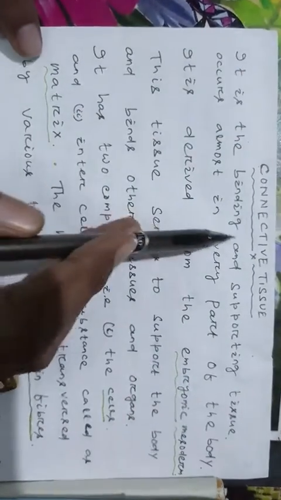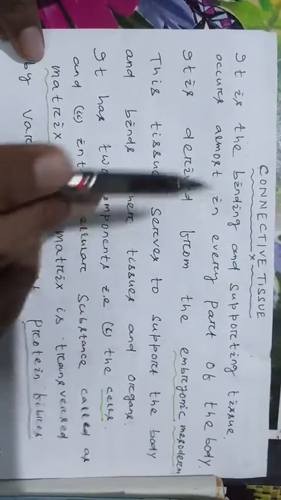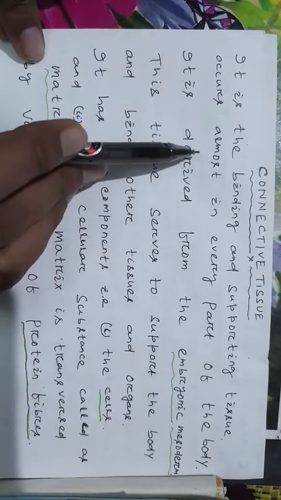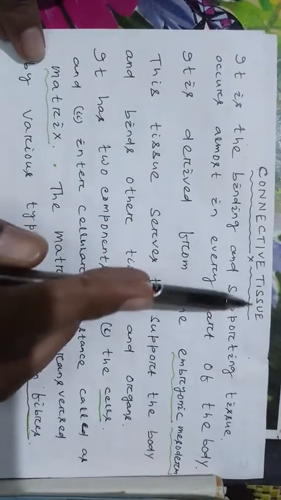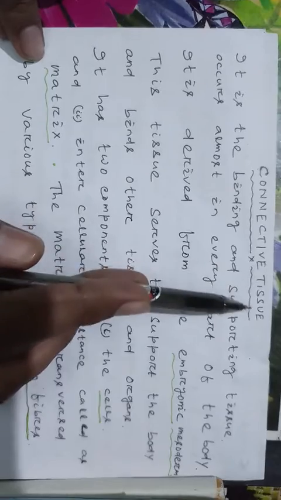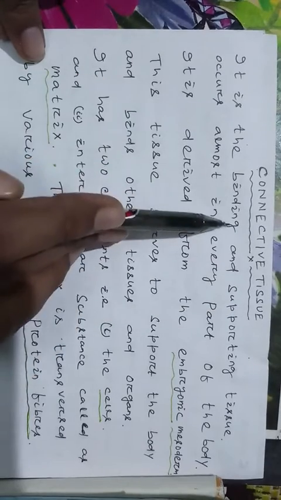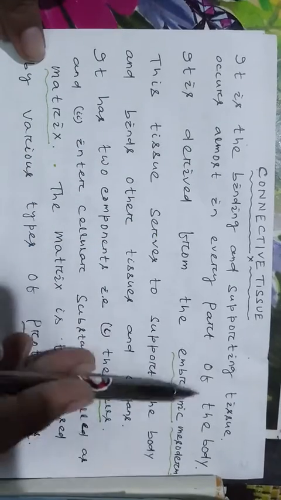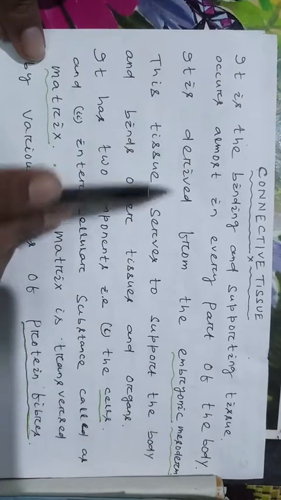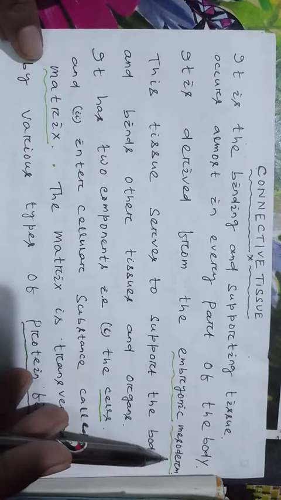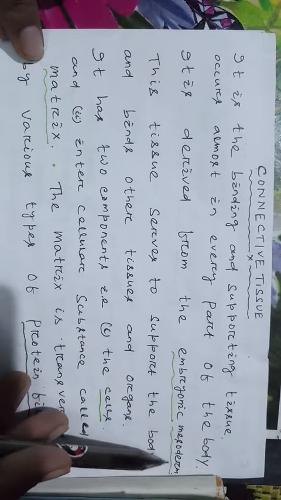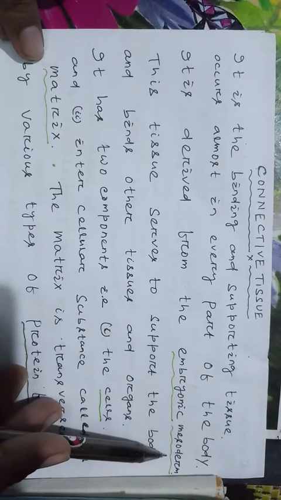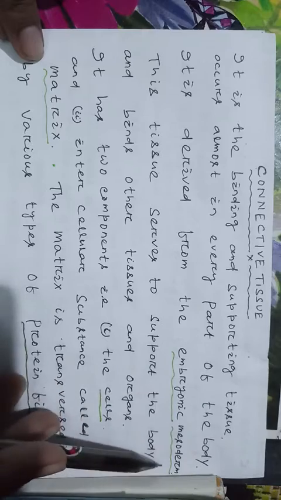Then we have to discuss connective tissue. Connective tissue means this type of tissue connects our body parts to different parts of the body. It is the binding and supporting tissue that occurs almost in every part of the body. It is derived from the embryonic mesoderm.